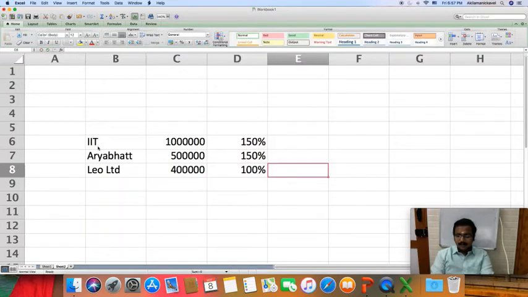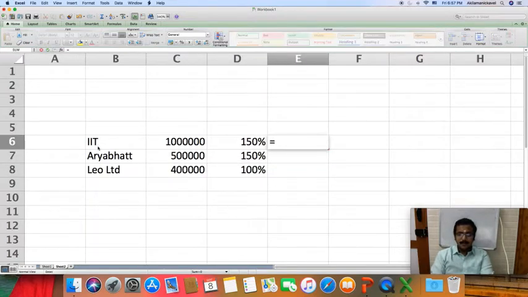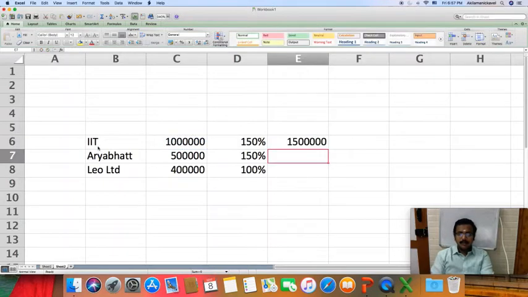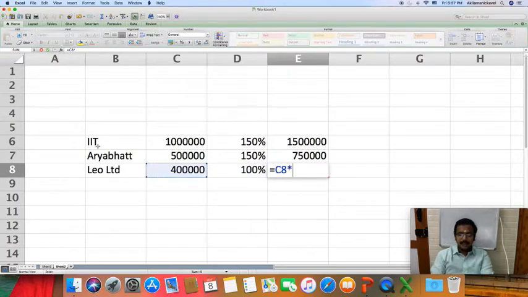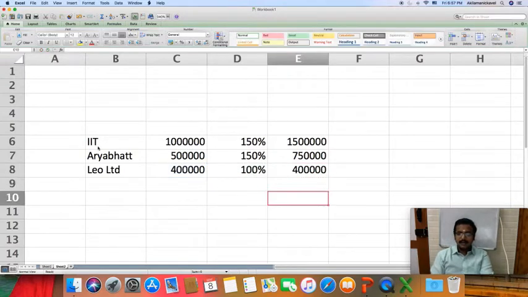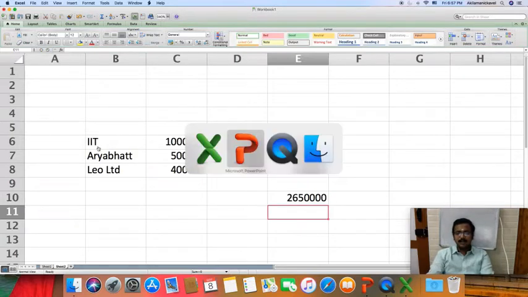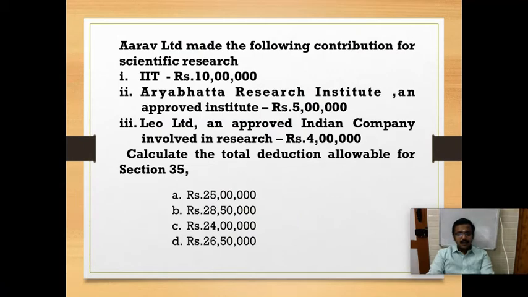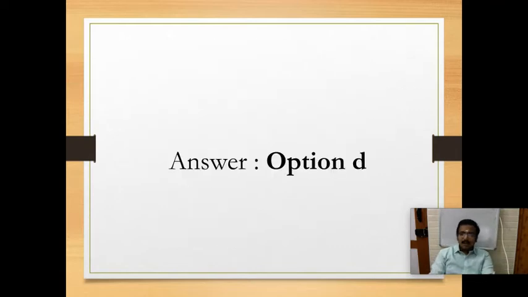So my total deduction is 15 lakh into 150%, which is 22,50,000, and 4 lakh into 100%, which is 4 lakh. Okay, so my total deduction allowable under section 35 is 26,50,000. So my answer is option D, 26,50,000. Option D is the correct answer.